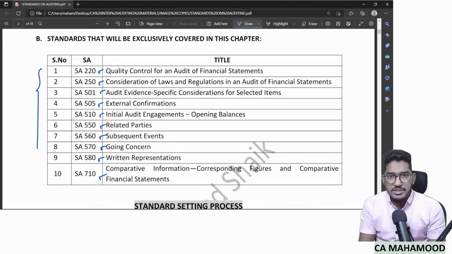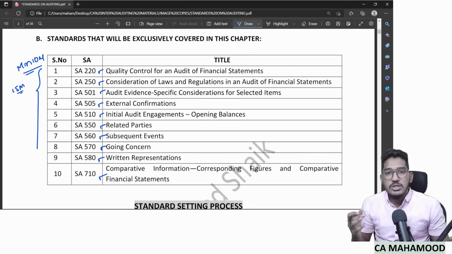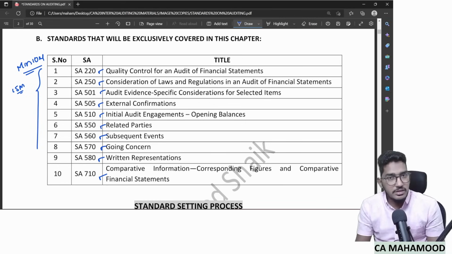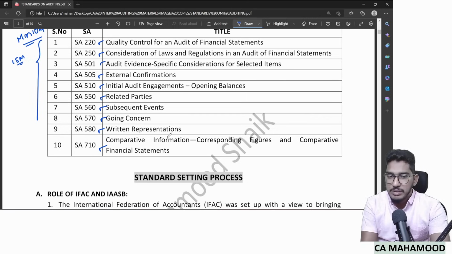Very important concepts from the examination perspective. You can expect a minimum of 10 marks, and if a case scenario based MCQ gets tested, you can easily score some 15 marks out of this revision of 10 standards. I will try to cover all the key concepts within the limited time available, and I will make sure that we are not leaving out any significant things from this revision. So without any further delay, let us directly jump into the revision part.